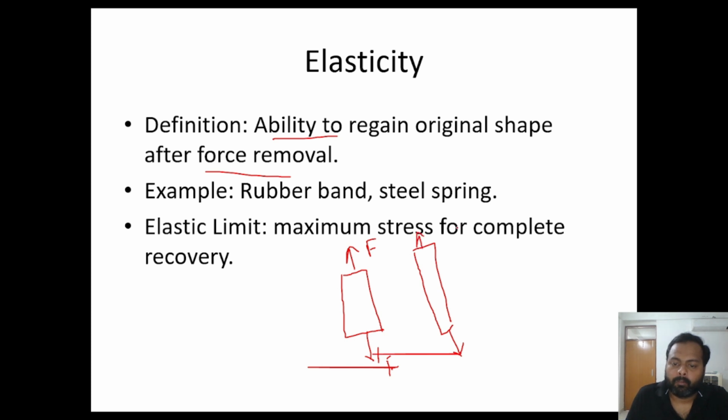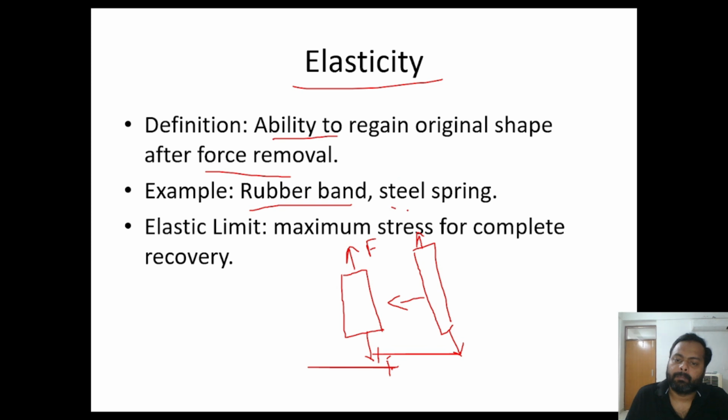And once the force is removed, if the material returns back to its original shape and size, that property is known as elasticity. It is the ability to regain its original shape after force removal. The best example is a rubber band. Once we stretch the rubber band and leave it, the rubber will come back to its original shape.